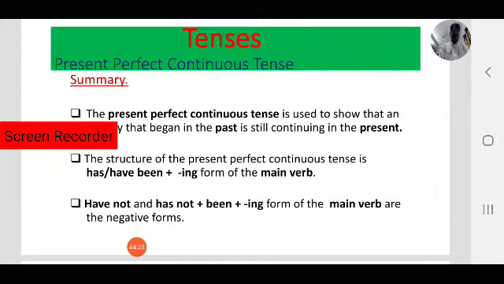That is the structure. You know the negative form of present perfect continuous tense. Have not been or has not been plus the verb in ing form is used for the negative form of the structure.